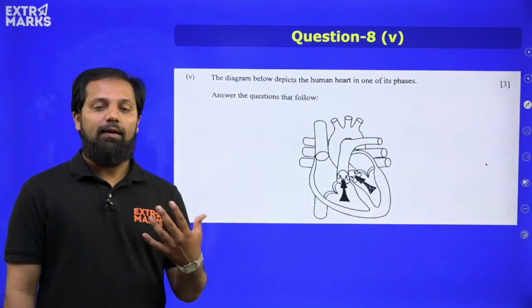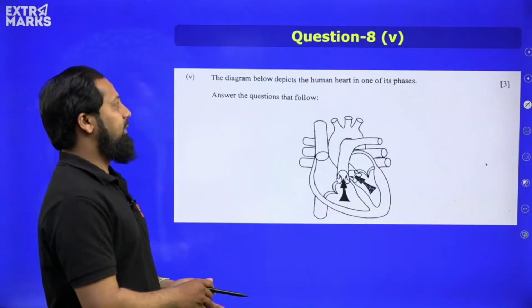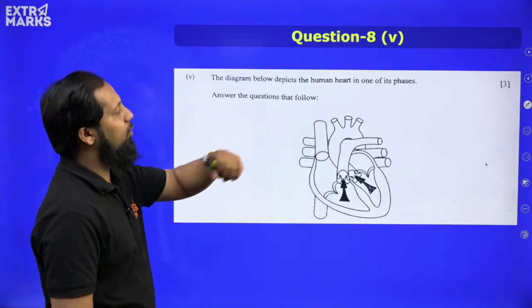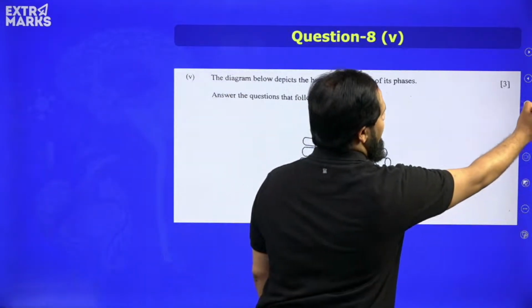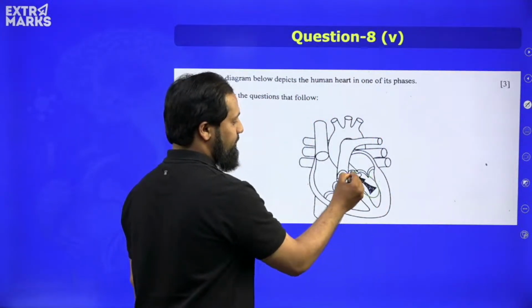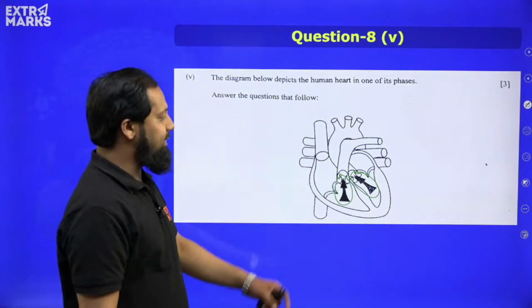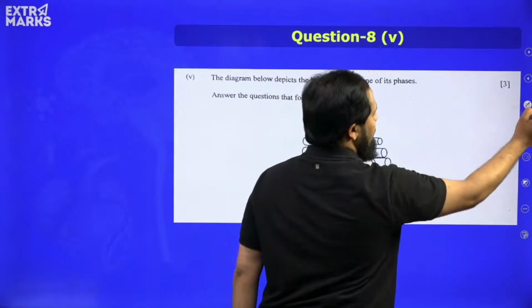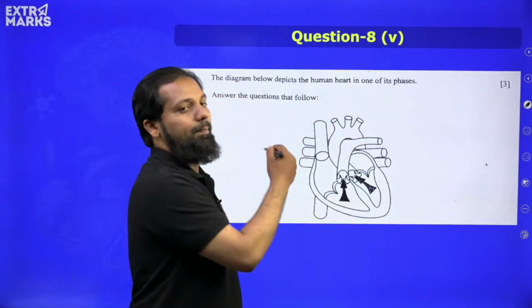Now, lastly, we have a question again based on a diagram. The diagram below depicts the human heart in one of its phases. Answer the questions that follow. Carefully examine the structure of the heart. Here, they have represented arrow marks, which indicate the movement of the blood.